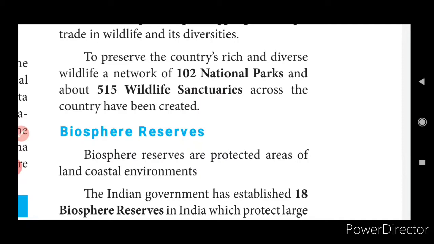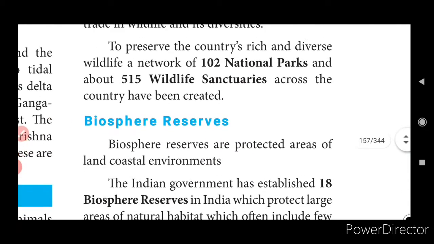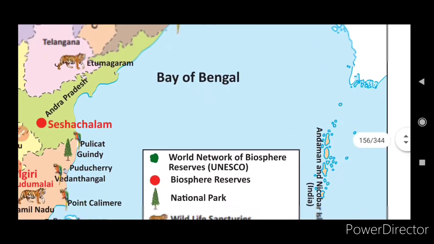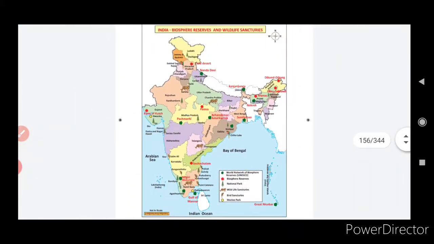If the sanctuaries and parks were not built, the public of India would try to poach them, hunt them and deforest the vegetation. So for that only, the parks and wildlife sanctuaries have been created. Okay, so just see the map. I'll just tell you about the wildlife.